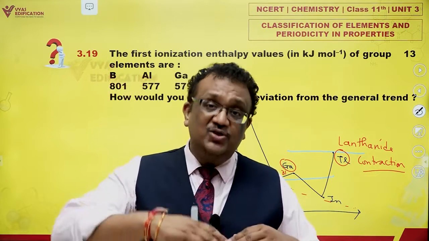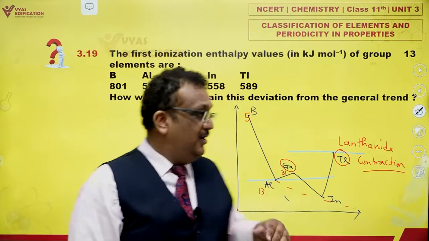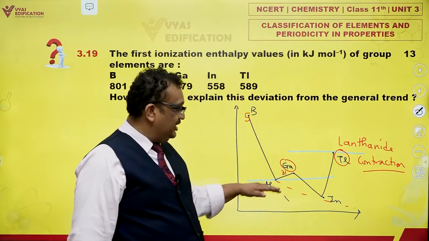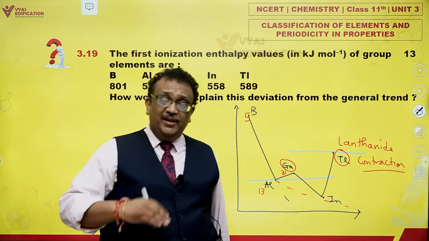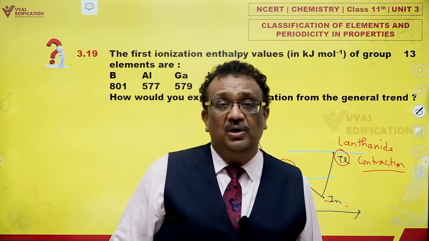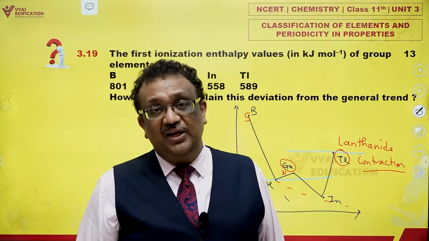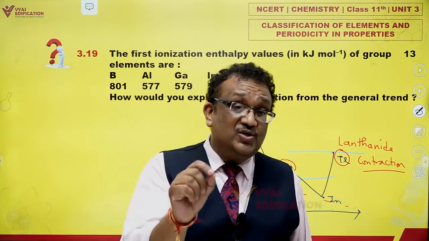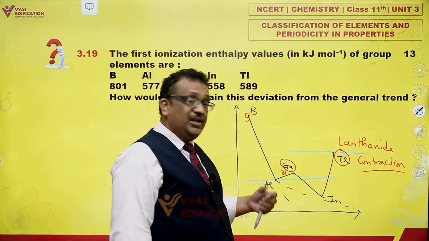In spite of having one more shell, like aluminium has 3 shells, gallium would have 4 shells. Fine, one more extra shell added, but because nuclear pull is so strong, it has taken the electrons inwards. As a matter of fact, the radius of gallium also is somewhat shorter than aluminium.